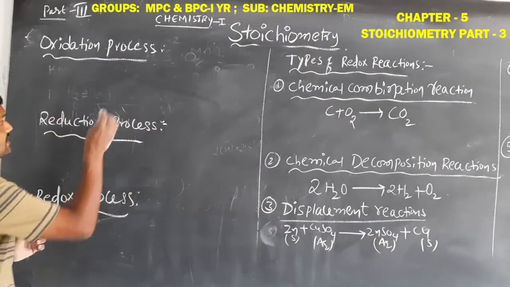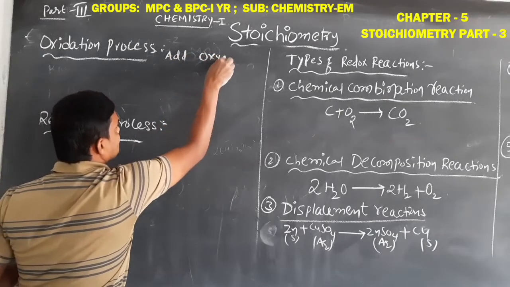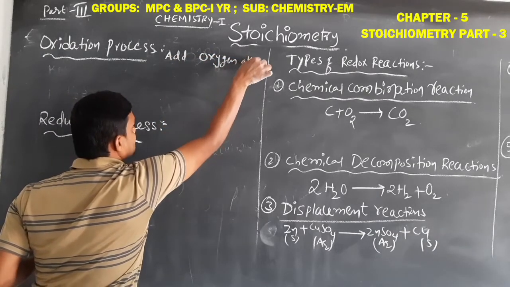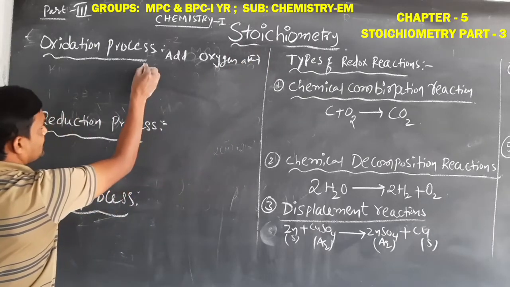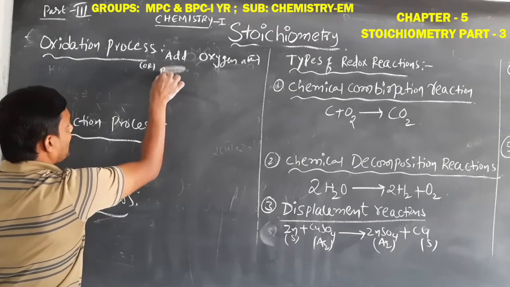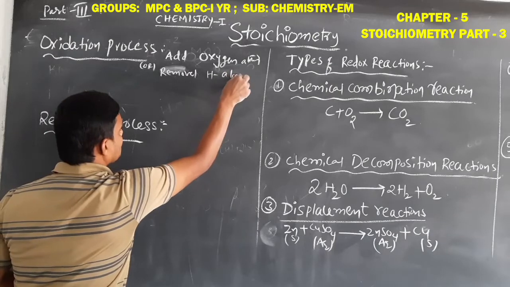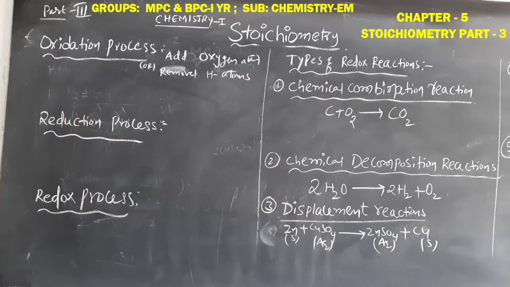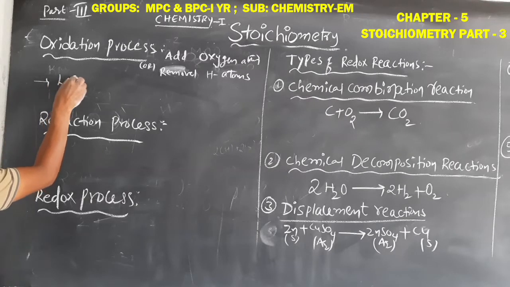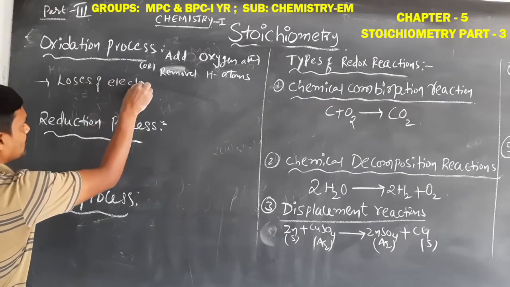So for example, the oxidation process means adding oxygen atoms, or another definition, removal of hydrogen atoms. So this is also called the oxidation process. Another definition is loss of electrons.